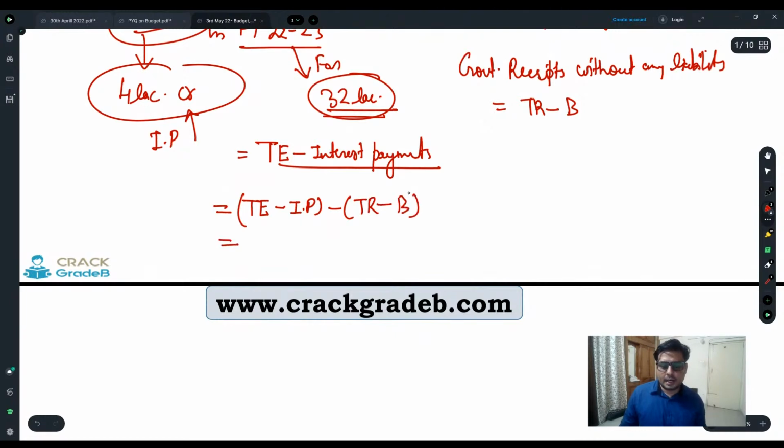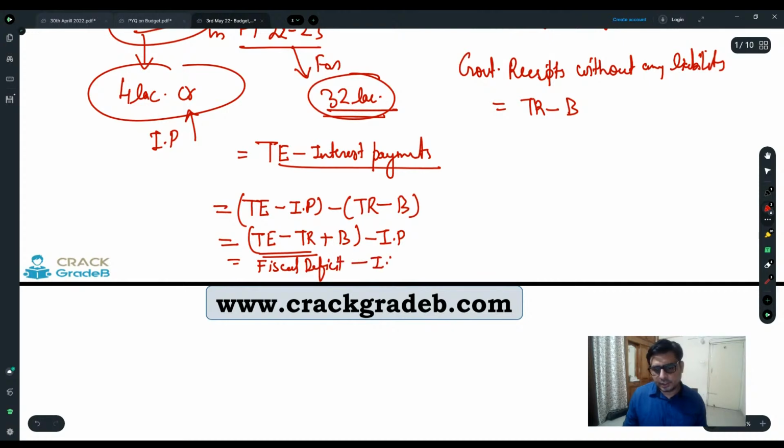Fine. And then we have to open this formula: TE minus TR plus borrowings minus interest payments. So TE minus TR plus borrowings is fiscal deficit.